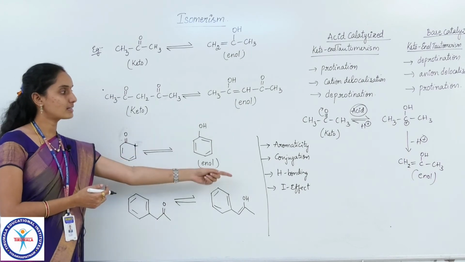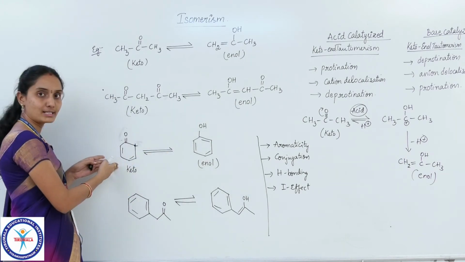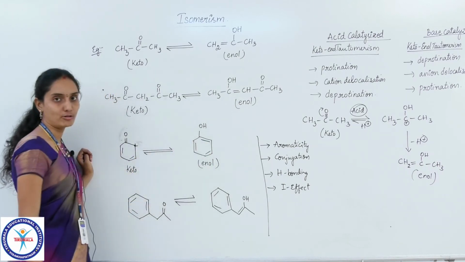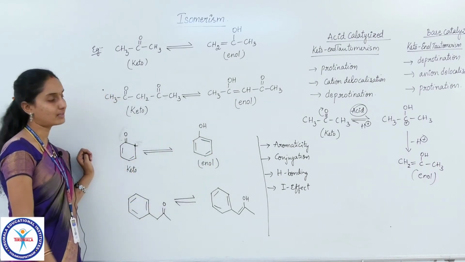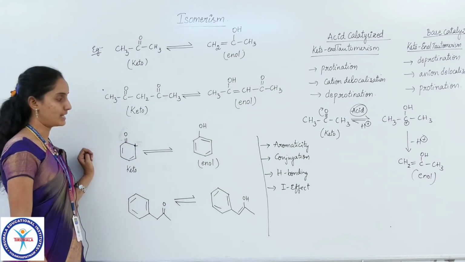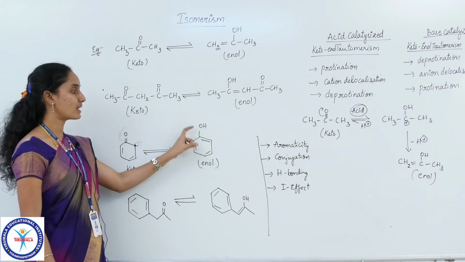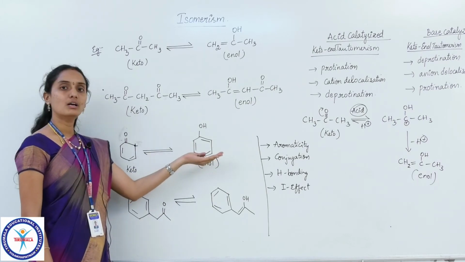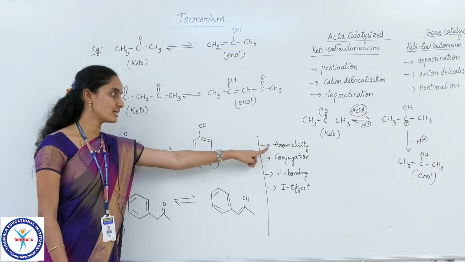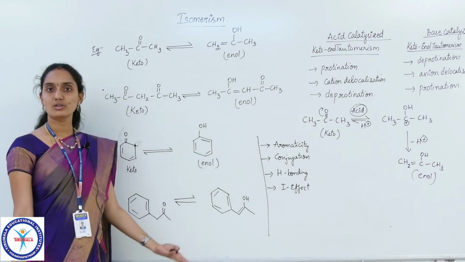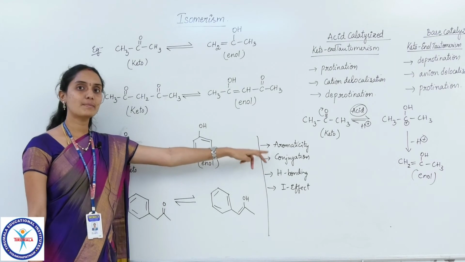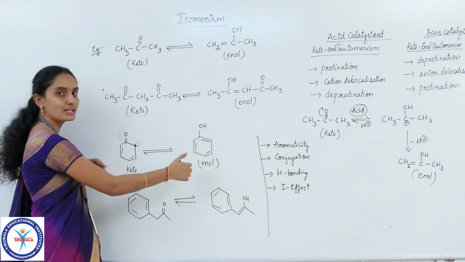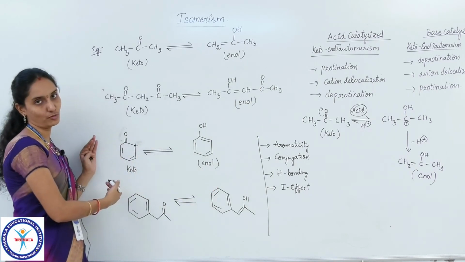Check the characters. Do these have aromaticity? No. But this compound, that is the enol compound, has aromaticity. How do you say that aromatic character is present in the enol form? Yes. The most important character for aromaticity is the presence of a benzene ring, with alternate double bonds, that is conjugation. Aromaticity was there, conjugation was there. So 2 factors of stability are covered in the enol form. So we can say among these 2 forms, enol form is more stable than keto form.